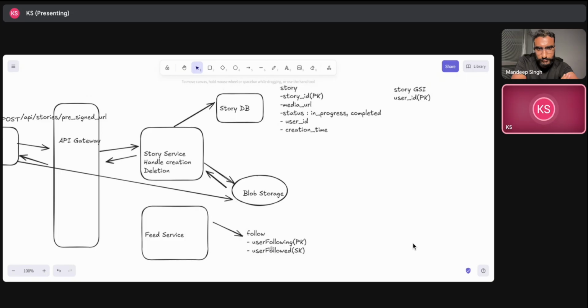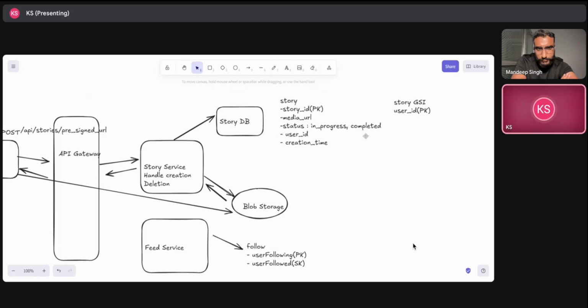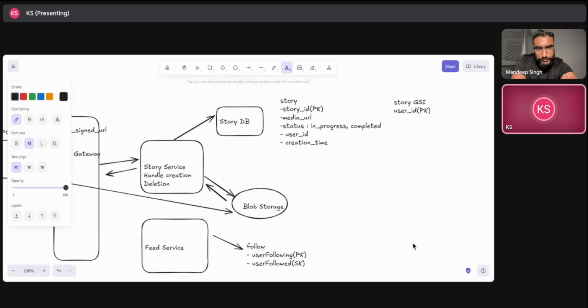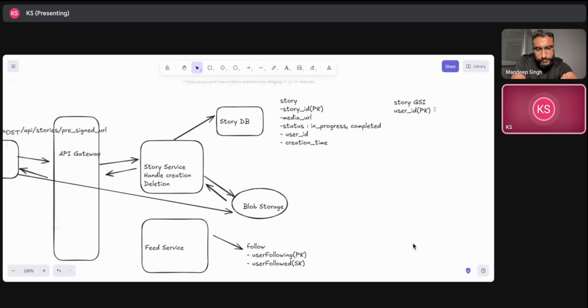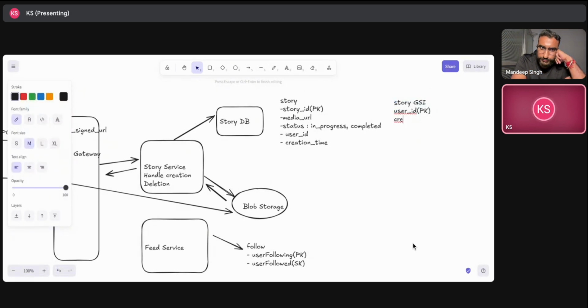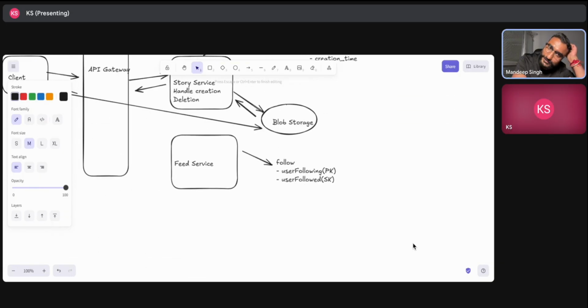And for each user, it will try to fetch the stories that were actually posted by that user, because there can be multiple stories as well, right? So it will fetch the stories by the users on the basis of increasing creation time. So we will have the creation time as a sort key. So this is what I am thinking about how it should actually work on the naive basis. I am also thinking, it just came to my mind.